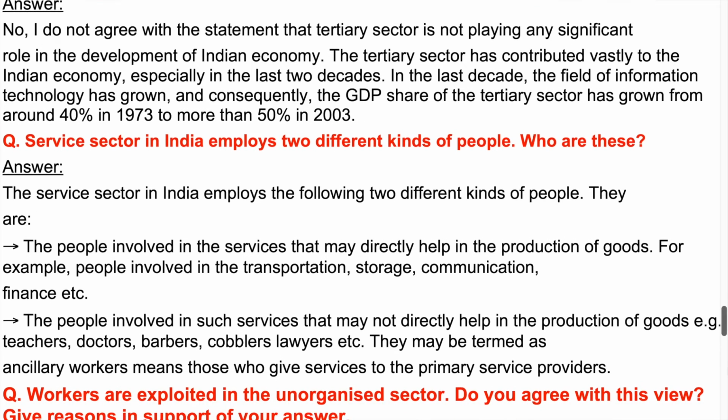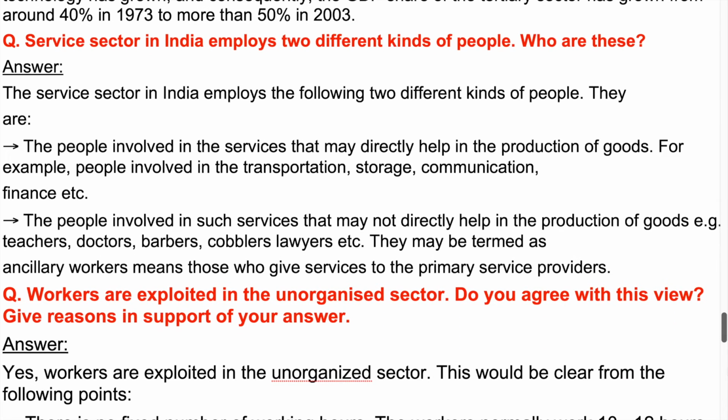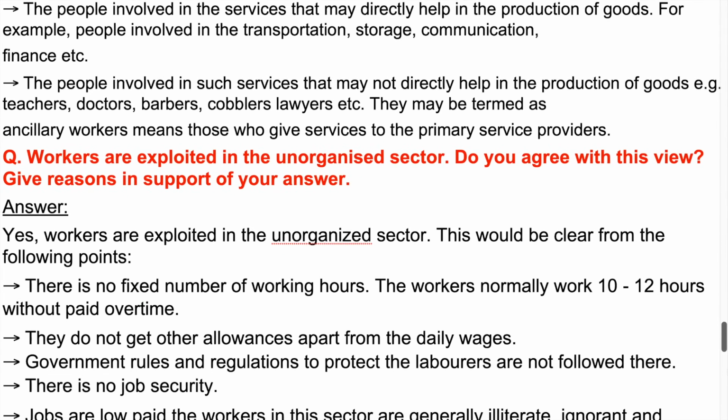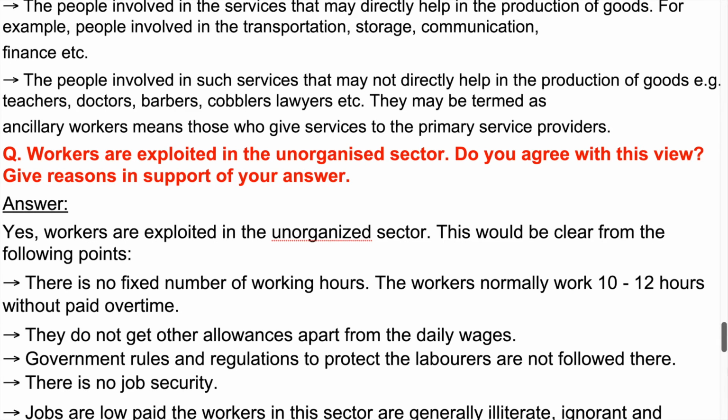Question. Service sector in India employs 2 different kinds of people. Who are these? Answer. The service sector in India employs the following 2 different kinds of people. There are the people involved in the services that may directly help in the production of goods. For example, people involved in transportation, storage, communication, finance etc. The people involved in such services that may not directly help in the production of goods. Example: teachers, doctors, barbers, cobblers, lawyers etc. They may be termed as ancillary workers, means those who give services to the primary service providers.